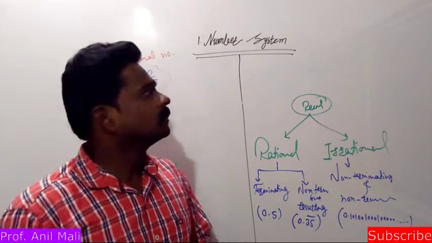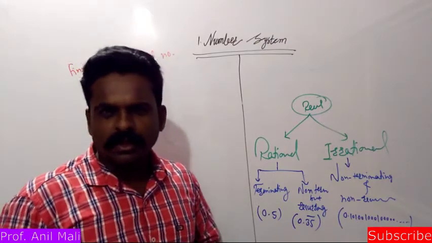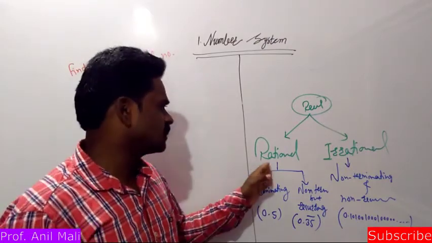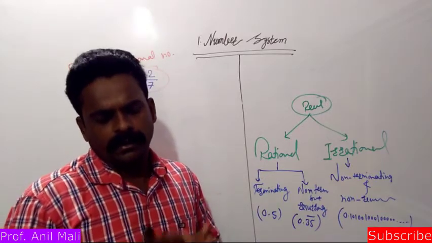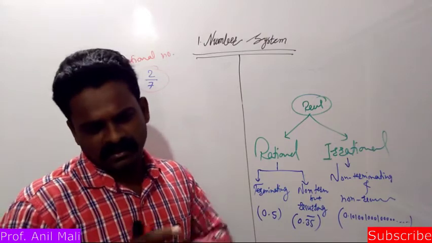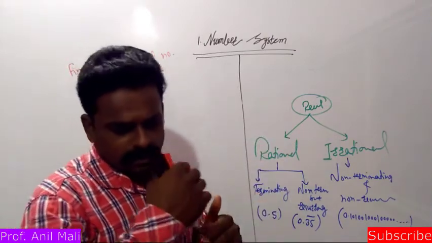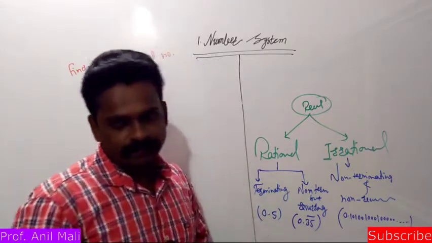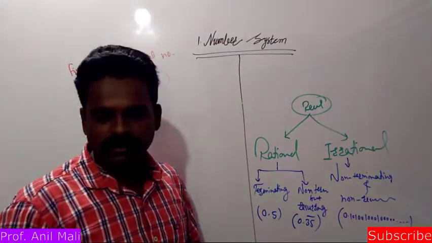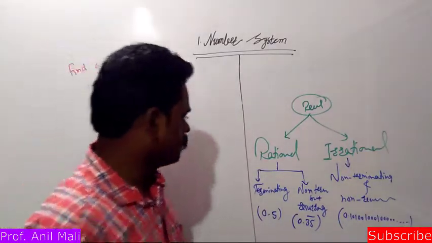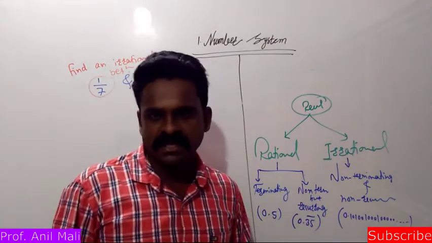So we are discussing chapter number 16, and as you know, we have differentiated between two types of numbers, rational and irrational, on the basis of the decimal form of the numbers. In decimal form, if your number is terminating, that means at one point all the digits end. That type of number, like 0.5, is a rational number. Then non-terminating but recurring is the second type.